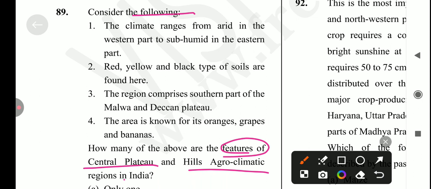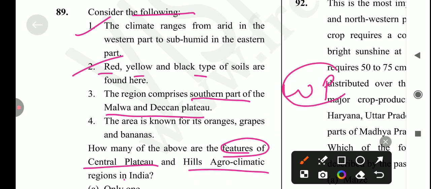Okay, so correct statement. Next is red, yellow, and black type of soil are found here. It's also correct. Next is the region comprises southern part of the Malwa and Deccan Plateau. तो ये किससे related हो जाएगा? This is Western Plateau Hills region. Okay. So statement third is incorrect.